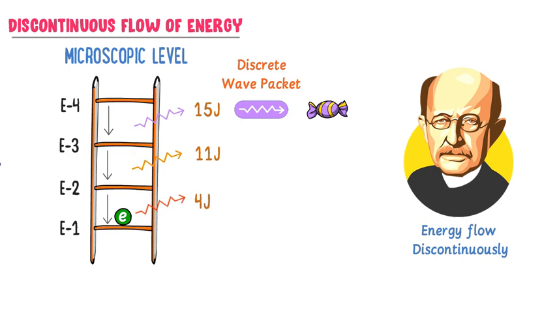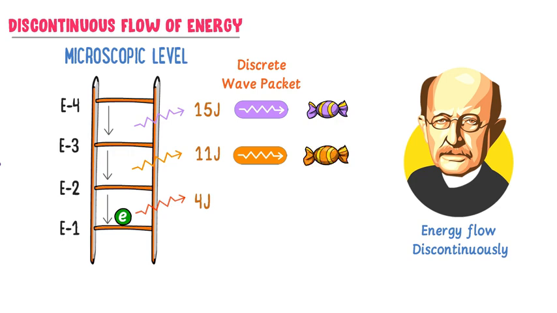Note it down that the word discrete means individually separate or unique. We will learn more about wave packet later in this lecture. Secondly, when an electron jumps from third energy level to second energy level, it will lose another discrete wave packet of energy like this chocolate pack.